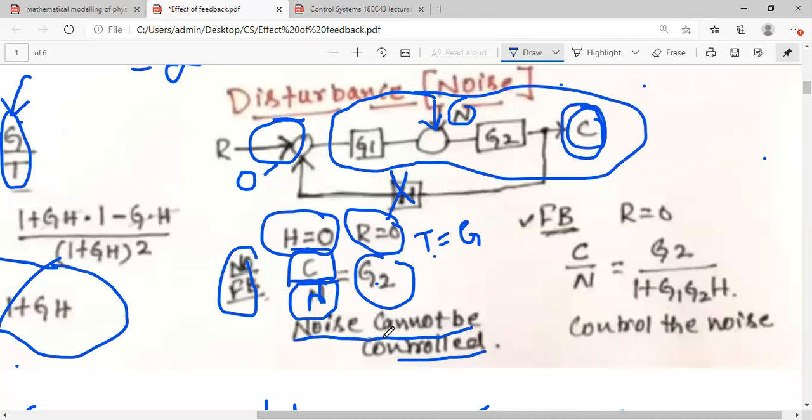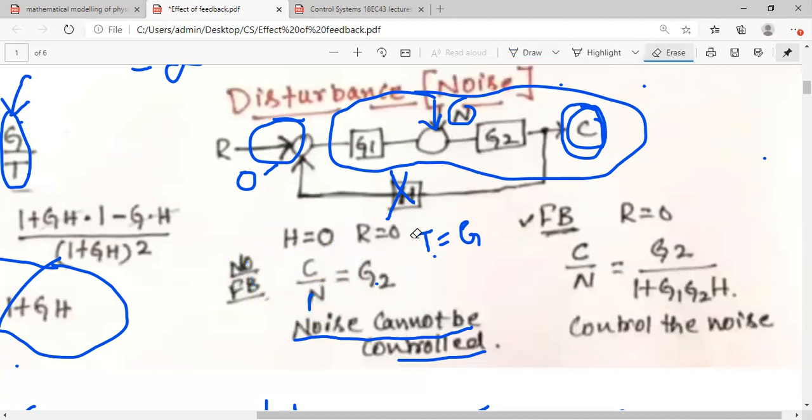If you just recall, when we were dealing with the open loop and closed loop system comparison, advantages, disadvantages, this was one of the parameters. In open loop systems, noise cannot be controlled. This is one of the disadvantages of open loop system. Okay, now let us consider the closed loop system. How addition of noise in the system will affect the parameter on the feedback. Again, reference initially you take 0.